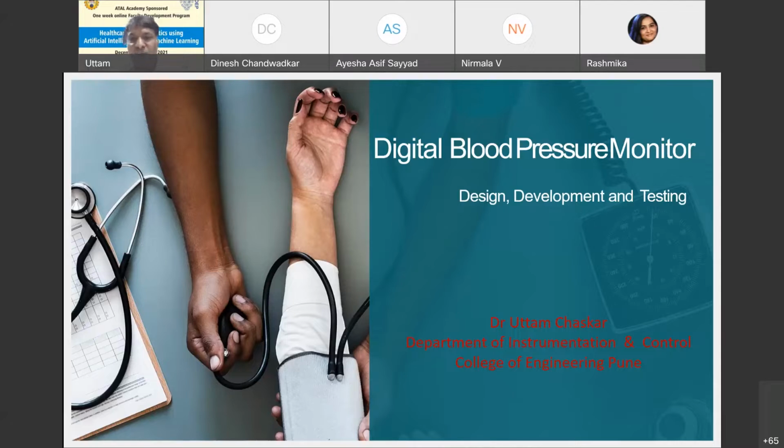Along with me, my student Nishigandha Agam is also here. She's working on cuffless BP measurement, and she has used various machine learning algorithms for her work. Her work is majorly based upon ECG and PCG used for the measurement of blood pressure. Quickly, I'll give you some idea about the real challenges when it comes to measurement